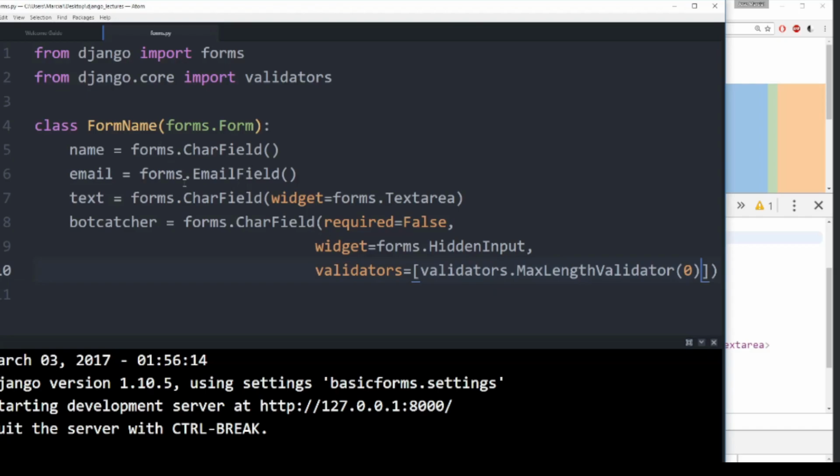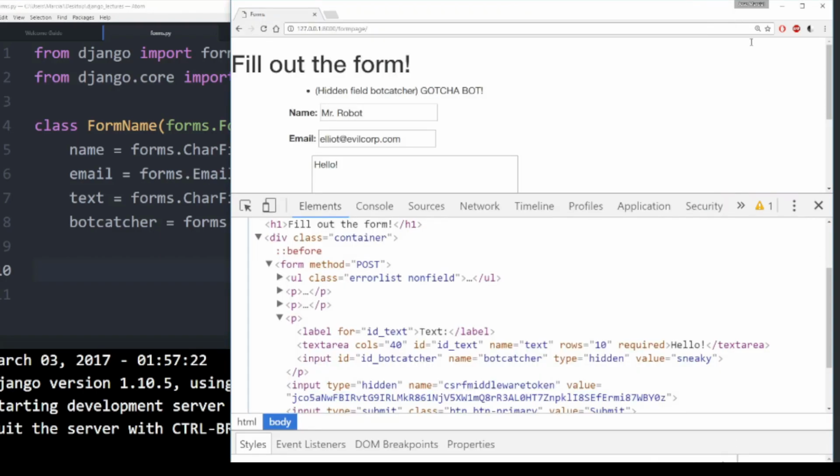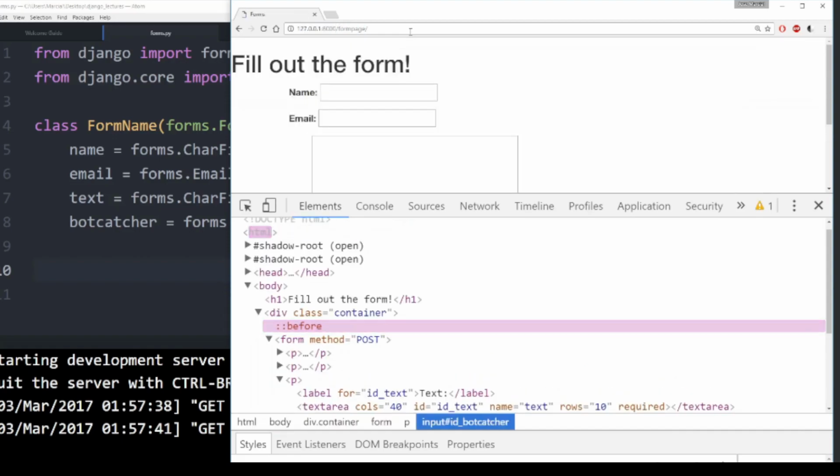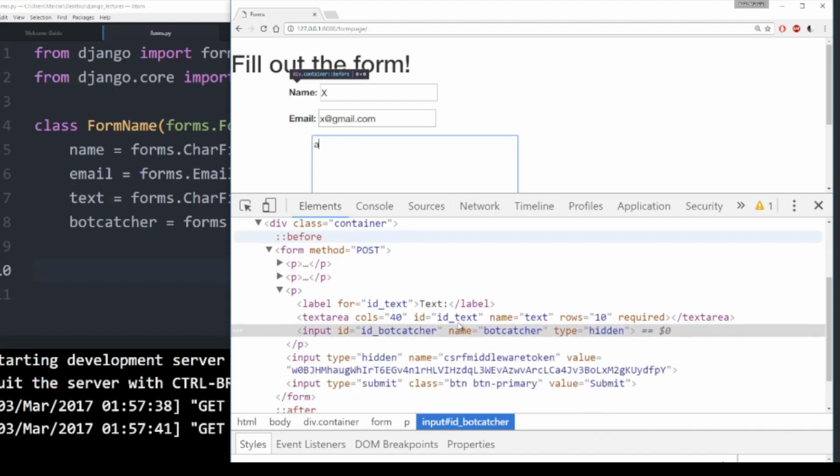So we can save that, and then what we are going to end up doing is running this again. So we will come here, and then I'm going to refresh the page. Okay, so delete that, go back to the home page, and then come back to the form page. Okay, fill out the form. It doesn't really matter what we do. Okay, x@gmail.com, and some text you can enter here, and then let's go and do the vote again.